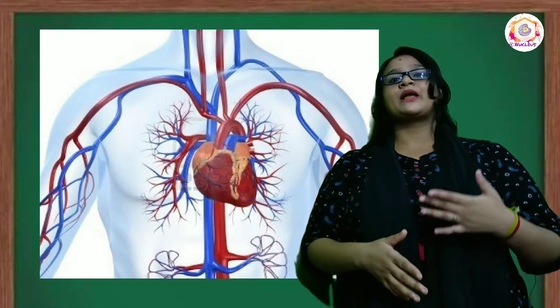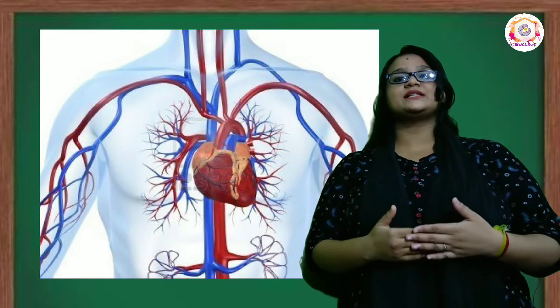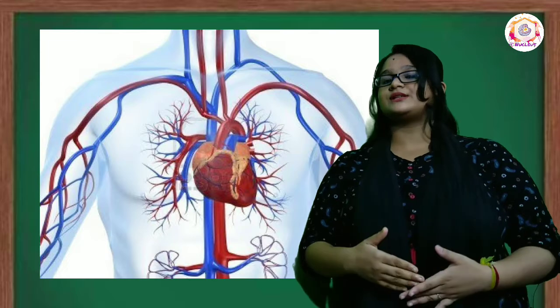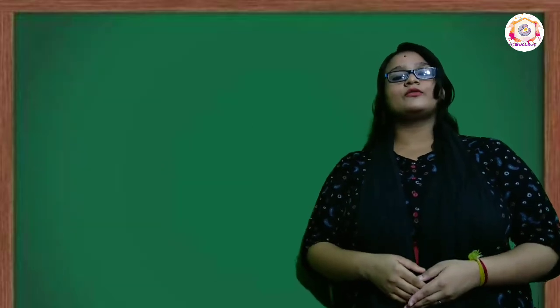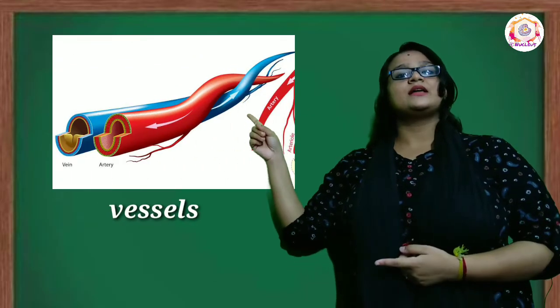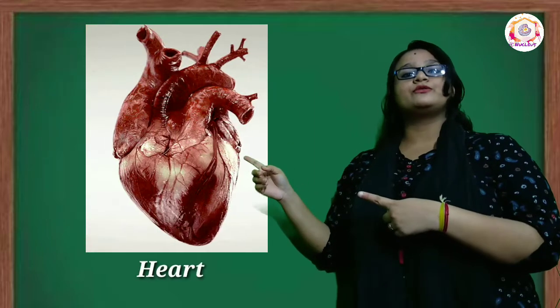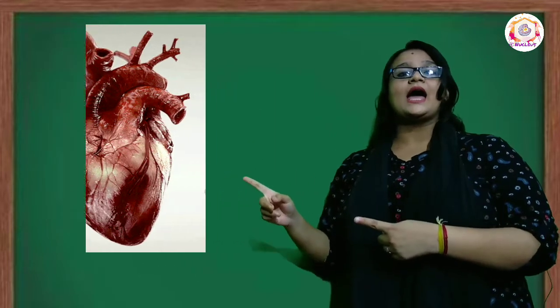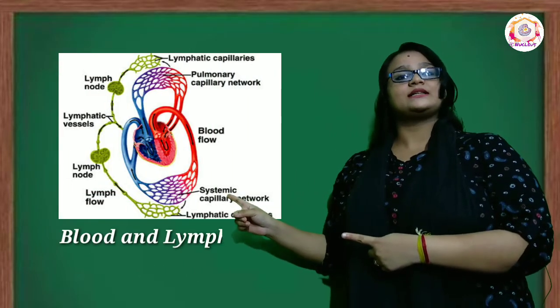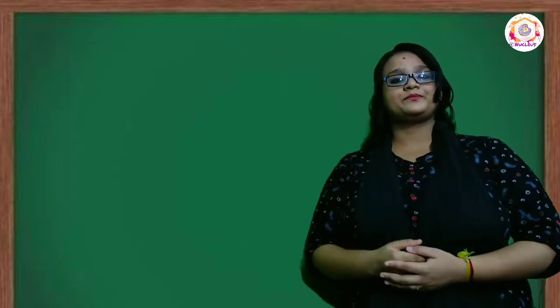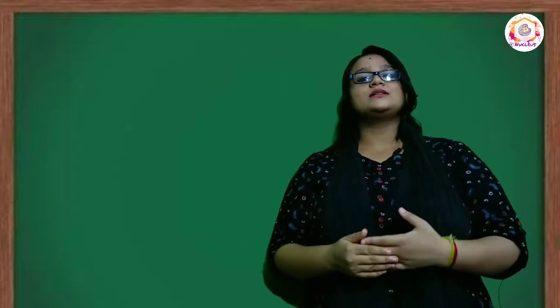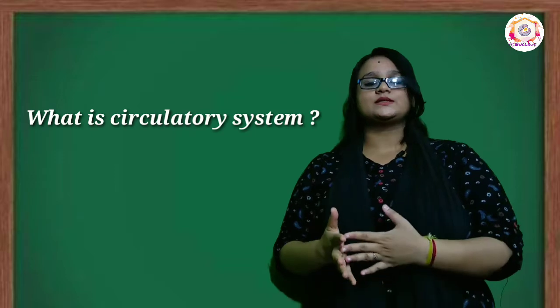Basically, in humans, the mechanism of transportation is carried out by the circulatory system, which comprises tubes, that is the vessels, the heart, which is the pumping organ, and the circulatory fluid, that is blood and lymph. Now, let us talk about what the circulatory system is.